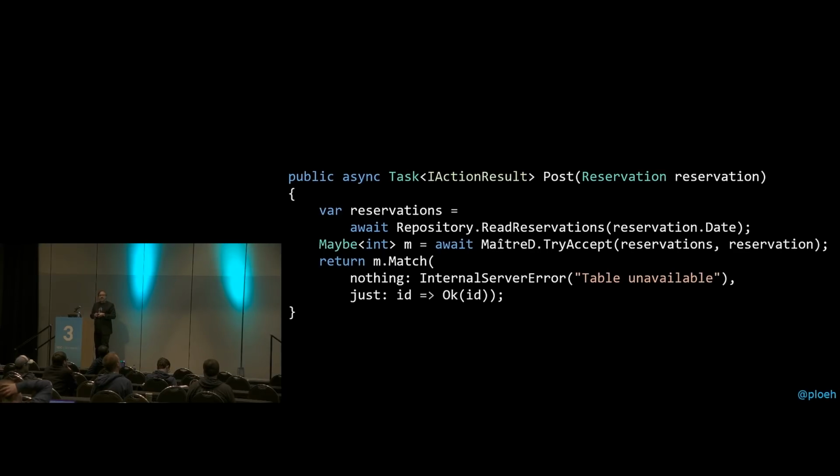So this is also the explanation of why I called that method match. Because using named arguments like this starts to look like pattern matching. If you've ever seen pattern matching in F#, for example, this looks like the same idea. You match on nothing, and that is one thing. You match on just, that's another thing.